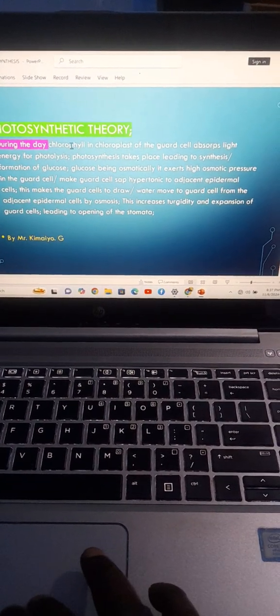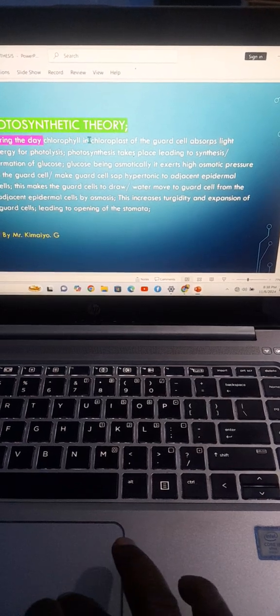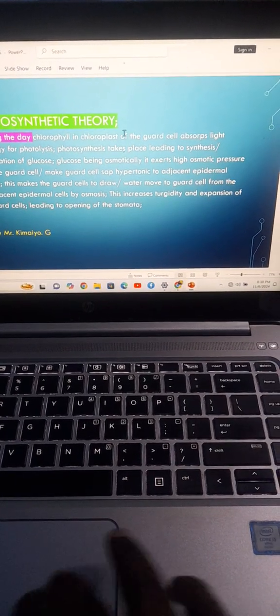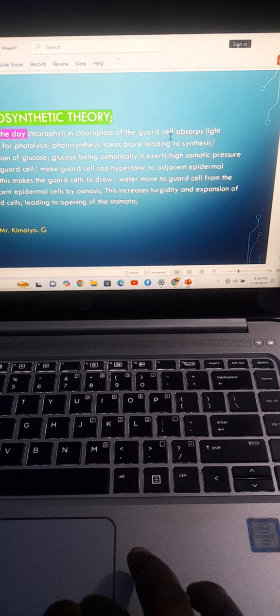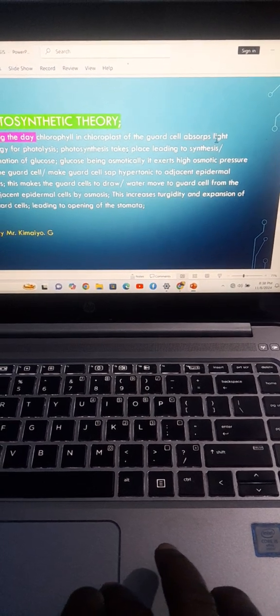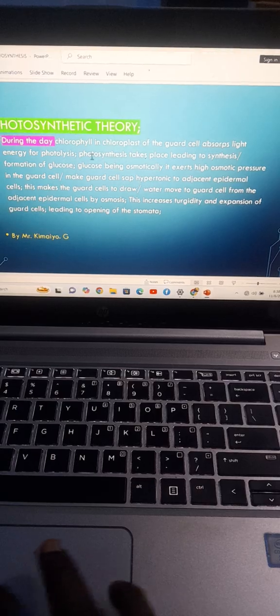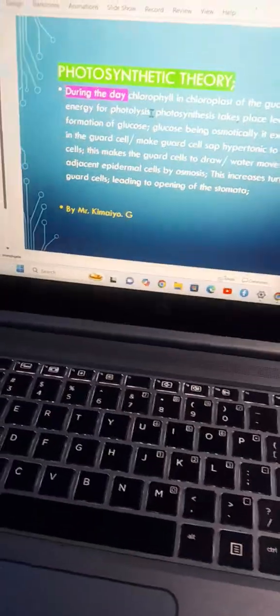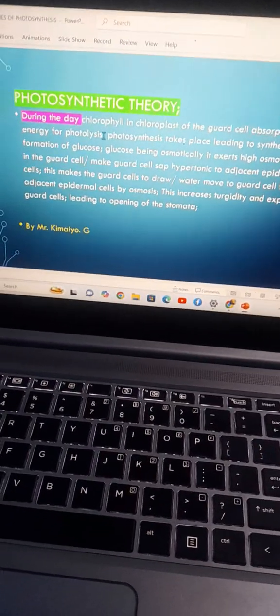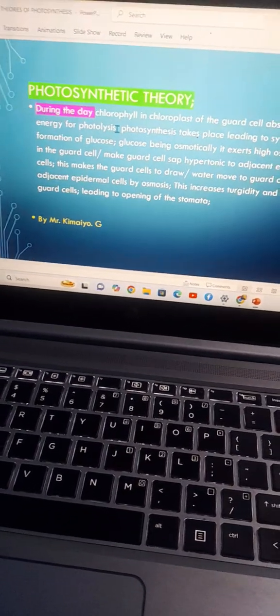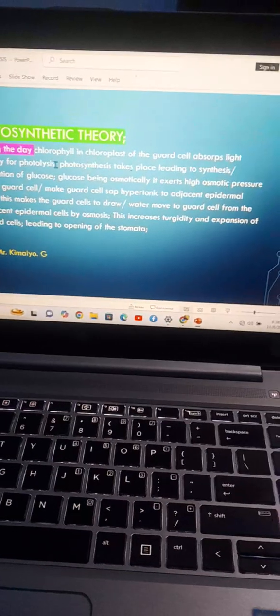During the day, what happens? The chlorophyll in the chloroplast of the guard cell absorbs light energy for the photolysis. Photosynthesis will take place at that point, leading to the synthesis, or you can say the formation, of glucose.